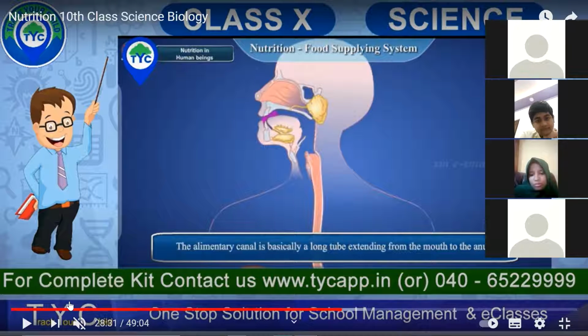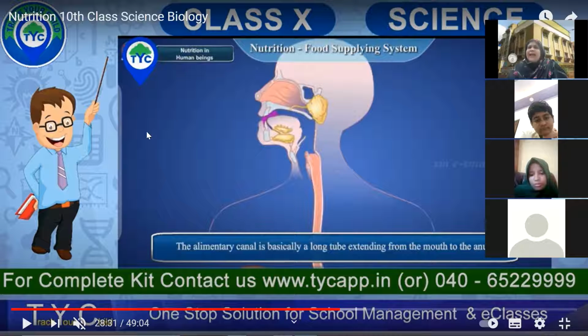You can see the alimentary canal, which is basically a long tube-like structure extending from our mouth. It starts from our mouth and ends towards the anus.